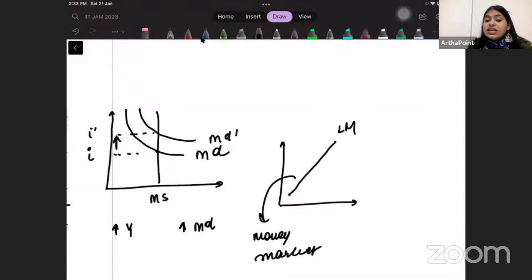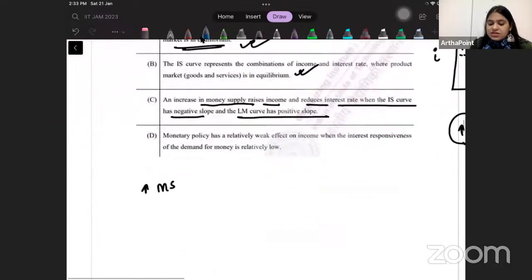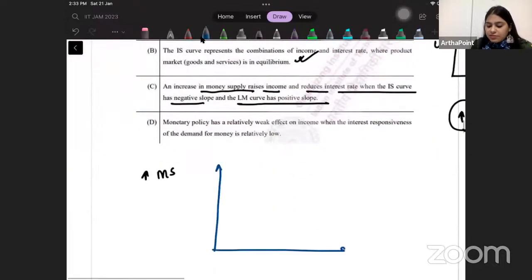Derivation uses the increase in money demand because of increase in income. So increase in money supply, because it is not used in deriving the LM curve, will shift the LM curve. So when money supply increases, my LM curve should shift to the right. When money supply decreases, my LM curve should shift backward. So increase in money supply should shift my LM curve to the right.